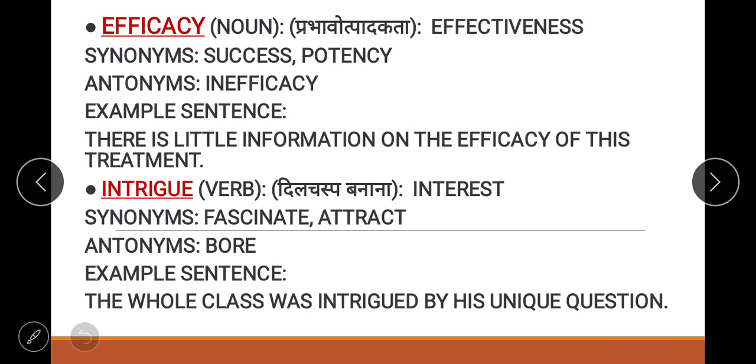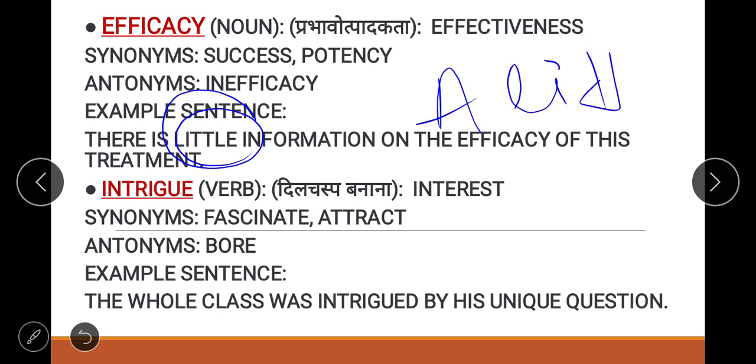Now let's see the example: there is little information on the efficacy of this treatment. See, where this word little comes, it means almost nothing. A little means something, but little means the thing is in the material in a very low amount. And you could say negligible.